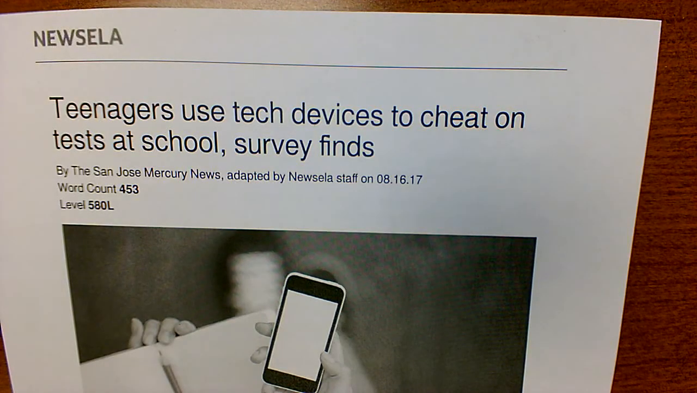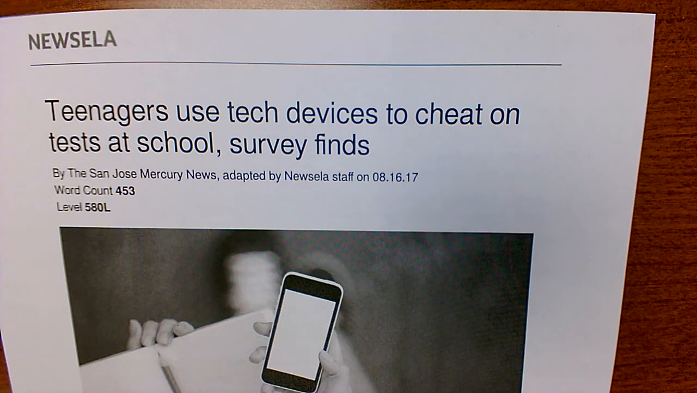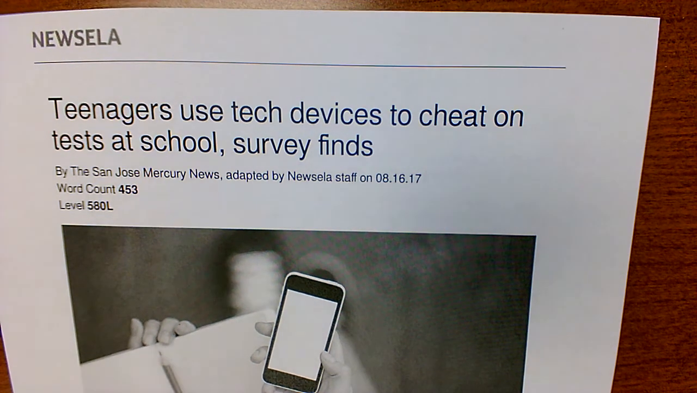Hello there. I want you to get this article out of your binder. Teenagers use tech devices to cheat on tests at school, survey finds. And I want you also to get your colored markers if you haven't yet. What I'm going to teach you is how, using quiz questions, you go back to the text to find the answers.